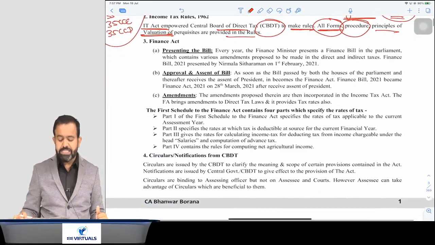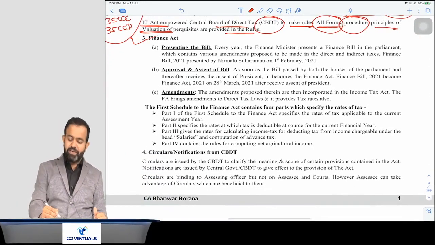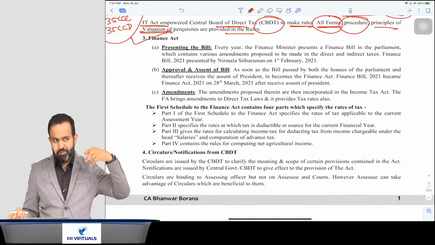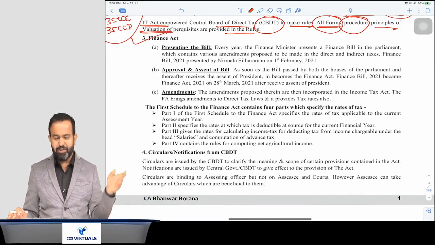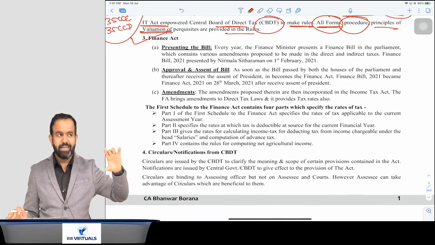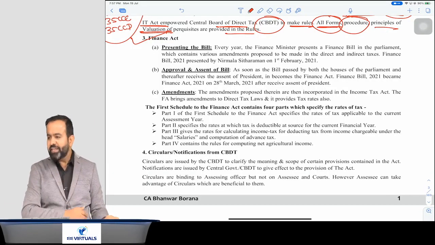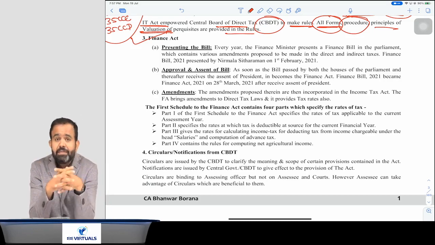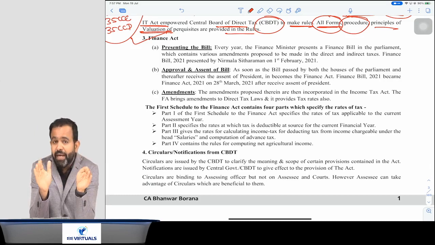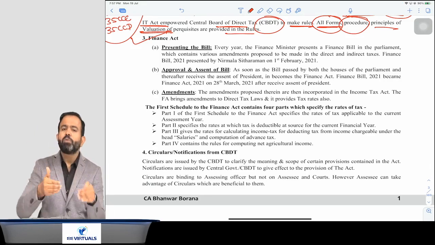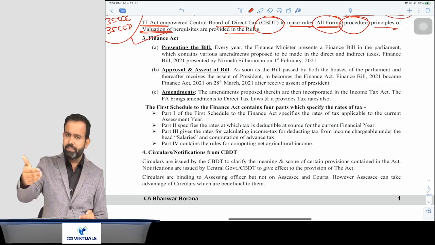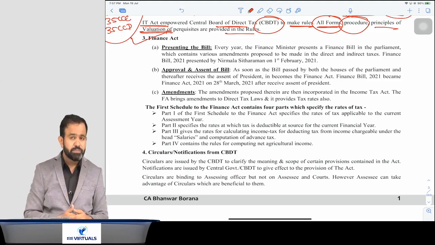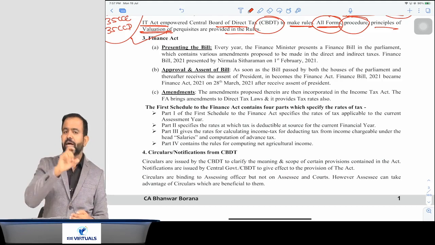Now next is the Finance Act. Many times we call it Finance Act or Finance, whatever. Now what is the Finance Act? You know that every year our finance minister presents one bill in the parliament that is called the finance bill. That is a part of the budget. Every year the finance minister presents the budget, and in the budget one part is called the finance bill.